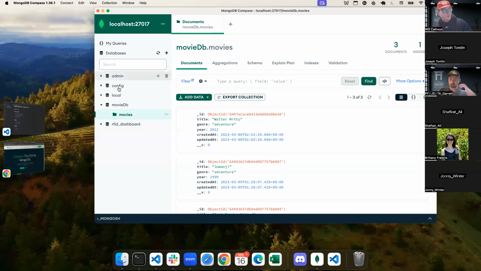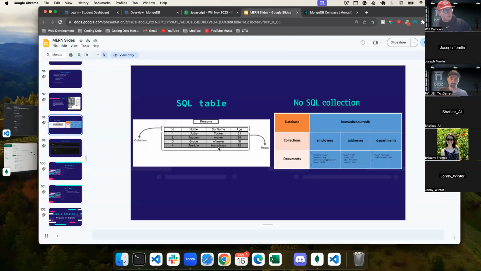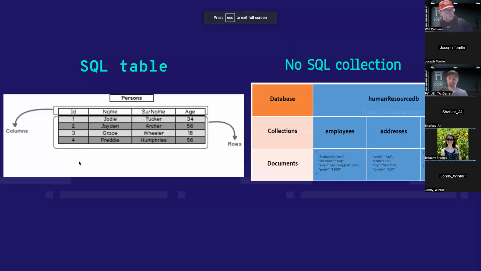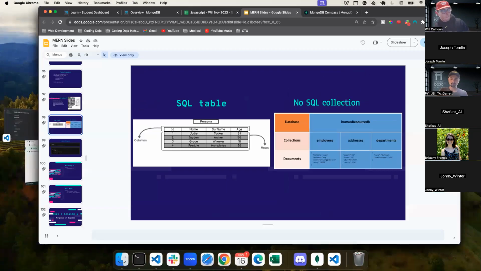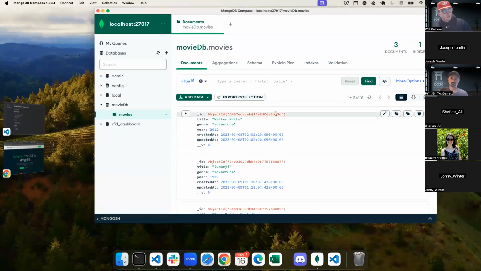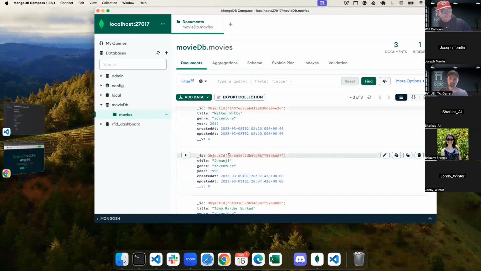Now, in the same way that if we were dealing with our SQL database, we had an ID, and you guys all know that an ID or a primary key is really, really important. Here in a relational database or SQL table, it just goes 1 through X, right? Or in however many instances we have. MongoDB operates a little bit different, and it just has a random string. So there is no sort of rhyme or reason. As you can see, it does not go like 3D to 3E or anything like that, but this is still your object's ID. So again, it is still my unique identifier.